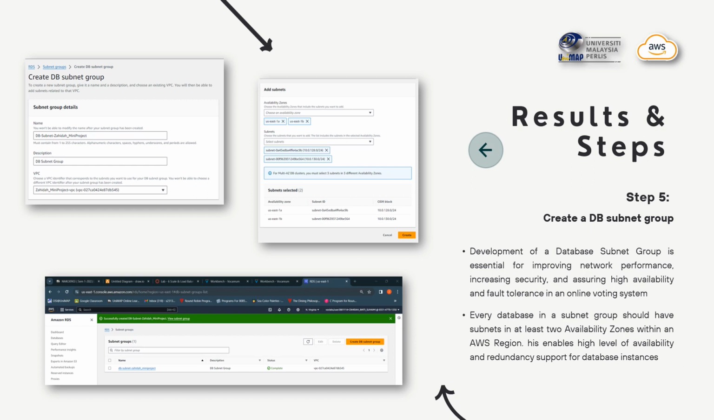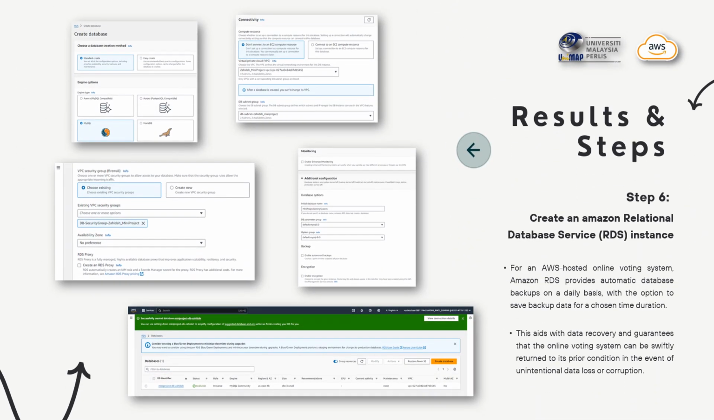As we can see here, I have selected two subnets in this data information. Yes, I have selected two subnets associated with the CIDR 10.10.128 and 130 that I have shown here. We go to the next step.